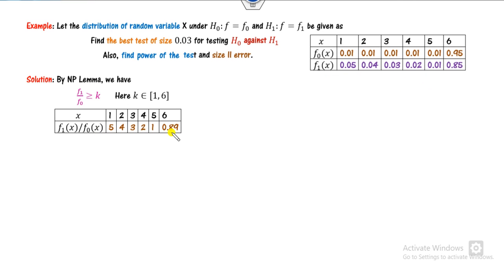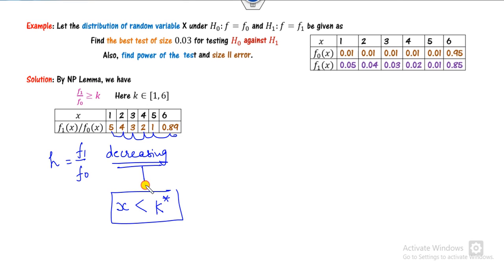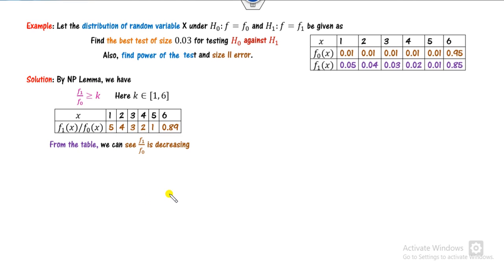After that you will get here. Clearly, f1 upon f0 is decreasing, because you can see it's 5, then 4, then 3, 2, 1. Therefore, since it's decreasing, the critical region is here.